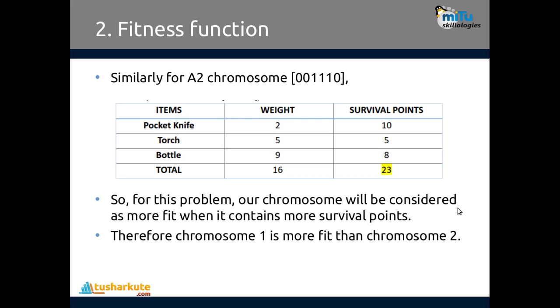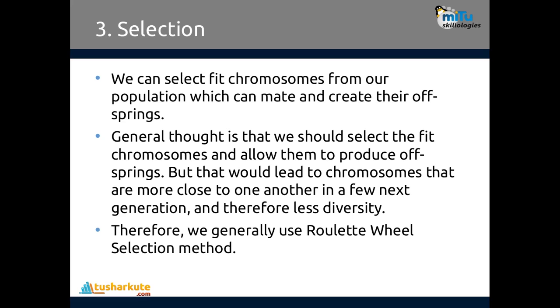Therefore chromosome 1 is more fit than chromosome 2, because chromosome 1 carries more survival points, and chromosome 2 carries fewer, which is 23. So we are going to find the most effective chromosomes out of these. That's what the fitness function does.